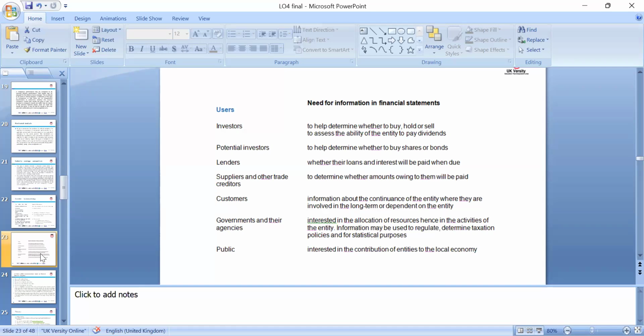The investor wants to measure the performance, because they want to know whether the company is profitable and paying dividends and a return on their investment. A future investor can decide to invest. A lender can decide whether to lend, and at what rate, based on credit scoring and the ratios. Customers want to know about the guarantees and warranty the company is giving, how strong and how long. And the public wants to know the entity's contribution to the local economy. So these are different stakeholders, or as we call them, users.